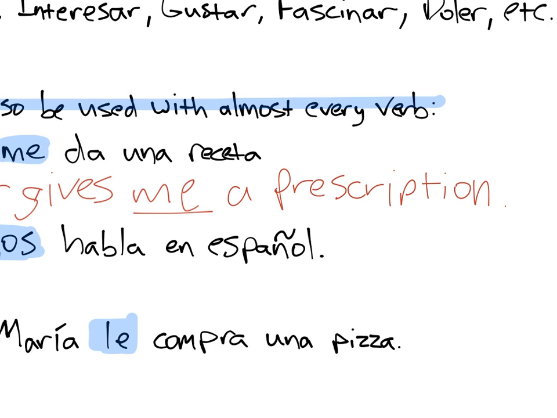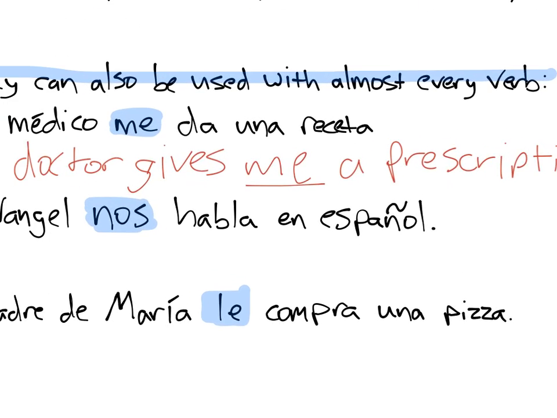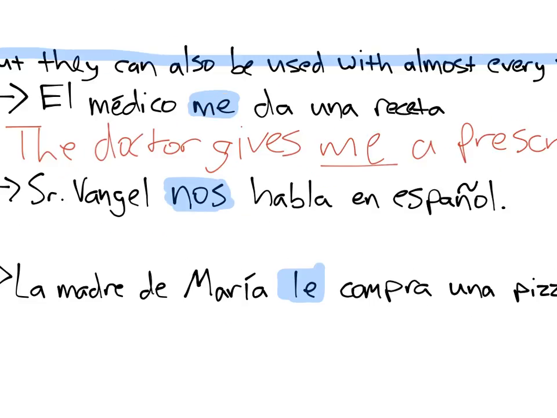Now, over time, English language has changed to accommodate that. We can do it in that order, but it used to be more like Spanish, where it would say the doctor gives a prescription to me, but gives me a prescription, right? That's how we say it in English, and that's the object pronoun, me, and it gives me.